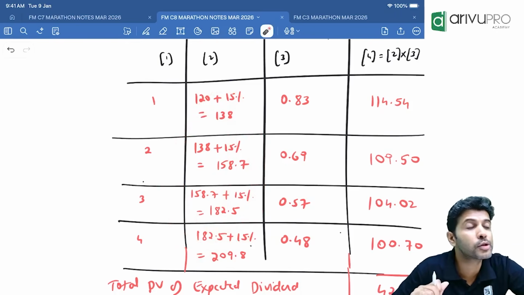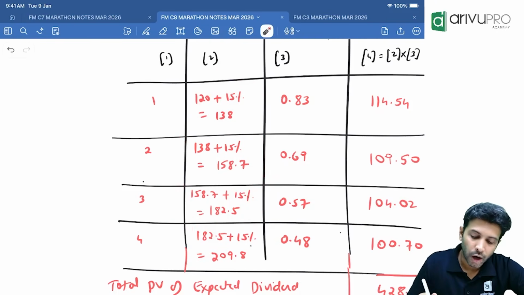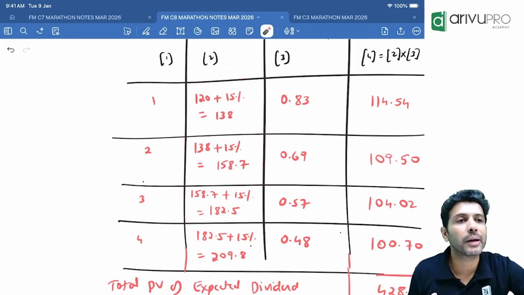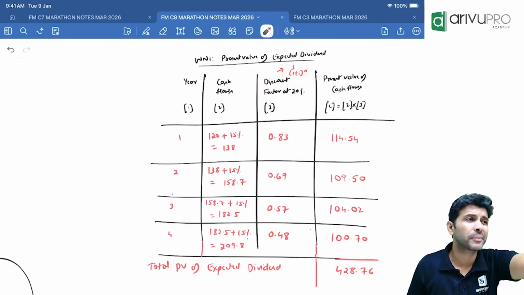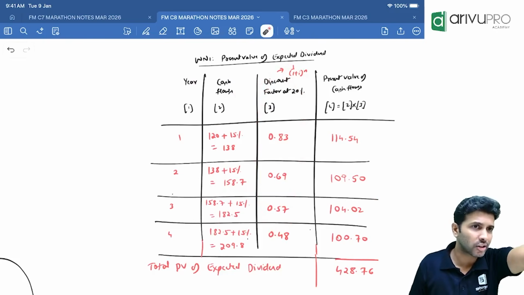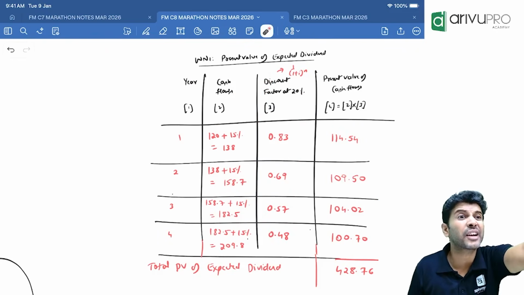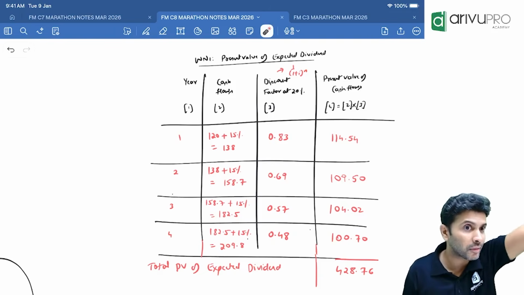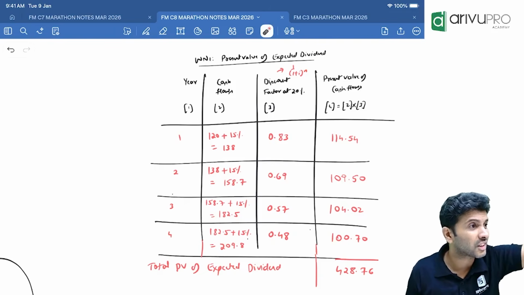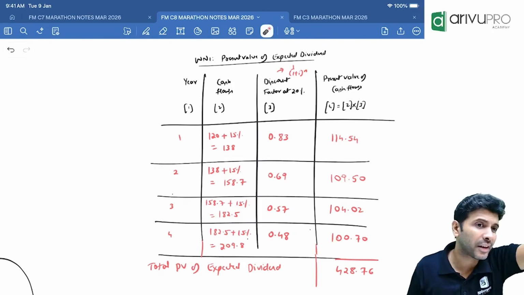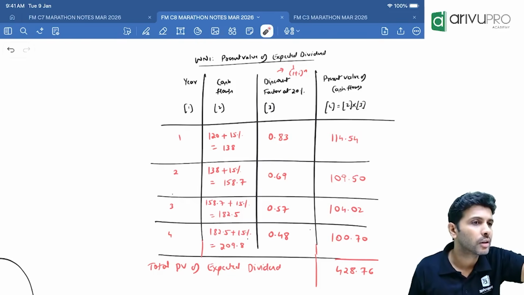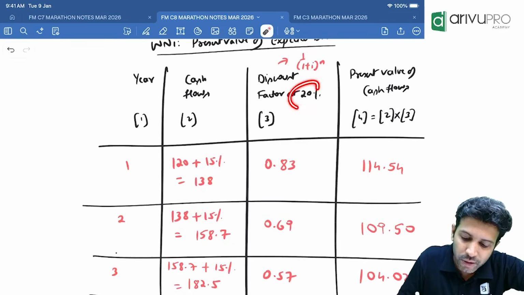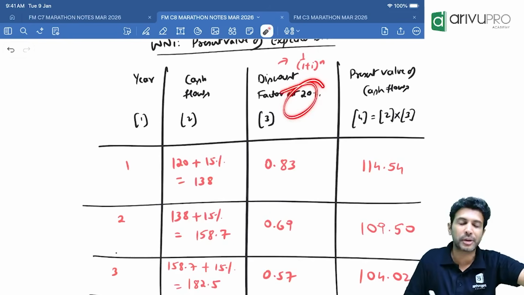But are we finding intrinsic value in future or now? That means we need present value. How do you get present value from future value? Multiply by discount factor. How much are the shareholders expecting? 20%. Right now, that is your discount factor because discount factor is after-tax cost of capital. In PV also we have done. Discount factor is nothing but after-tax cost of capital. Here, how many sources of capital we have? Only one, which is what? Cost of equity. Hence, cost of equity only will become the discount factor.